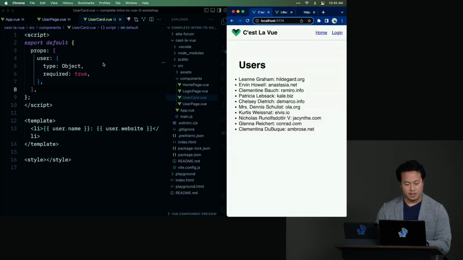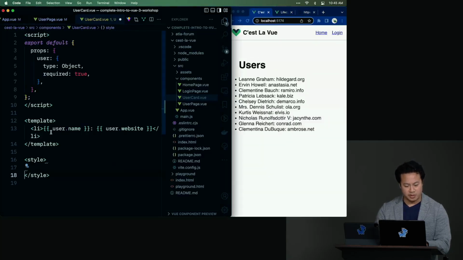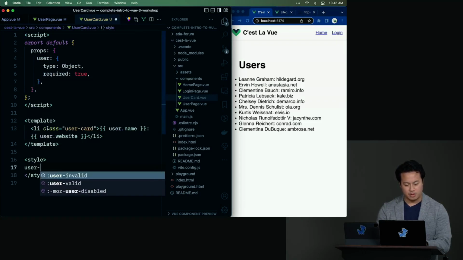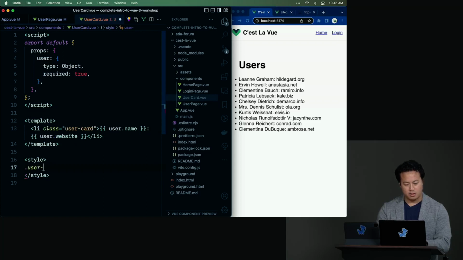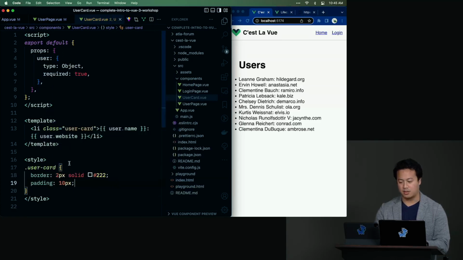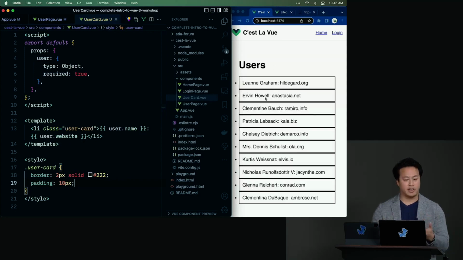It looks like everything's working. And to validate this real quick, we're going to add a quick CSS class called user card. And I'm just going to say user card has border 2px solid. Let's just keep it simple. Let's just do a black. And then just a padding of 10 pixels. There we go.